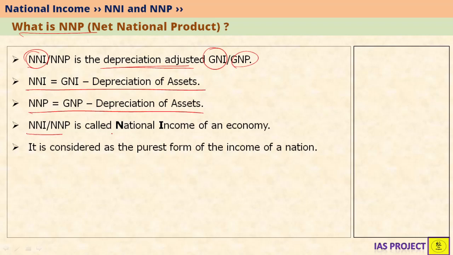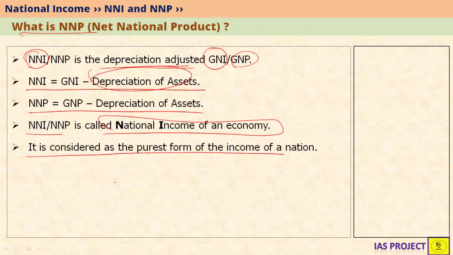NNI or NNP is also called the national income of the economy, as we have seen in the previous slide. It is considered the purest form of income of a nation because it removes depreciation and it also considers whatever is happening not only in India but external strengths of India are also considered. So it is therefore called the purest income of a nation.